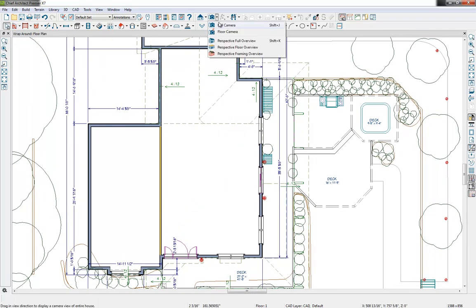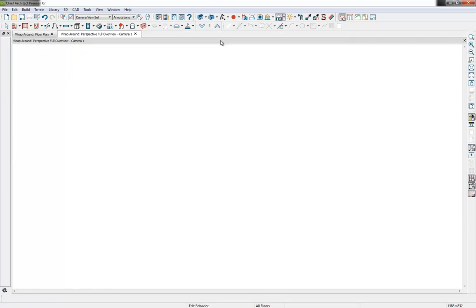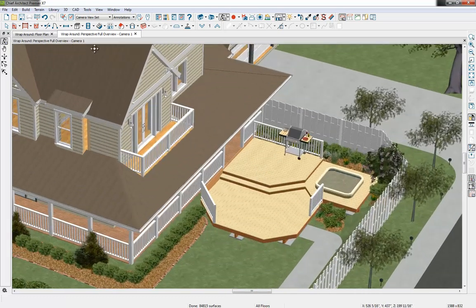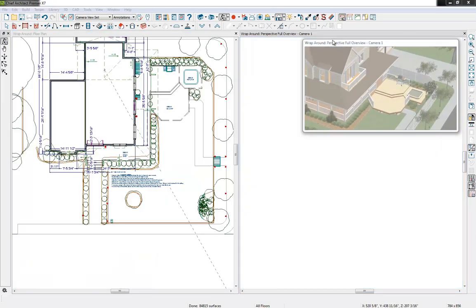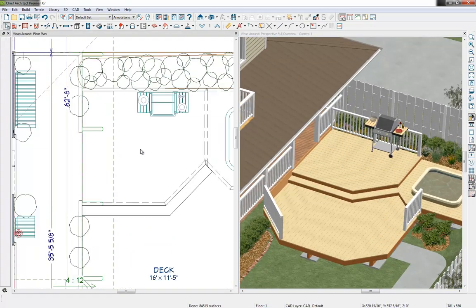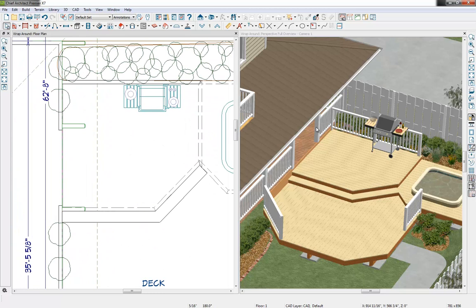So to begin with, I'll simply come up to my camera tools and we'll start with a floor overview. And we'll just zoom in on our deck area. Tile our two views vertically. We will be focusing in on the deck, so we'll just zoom in there.